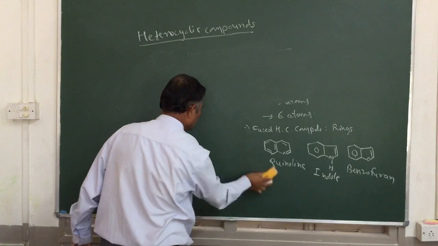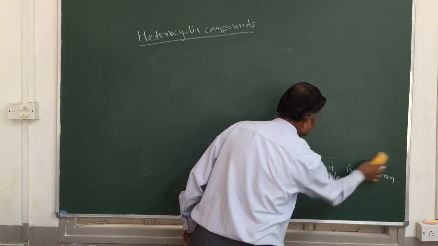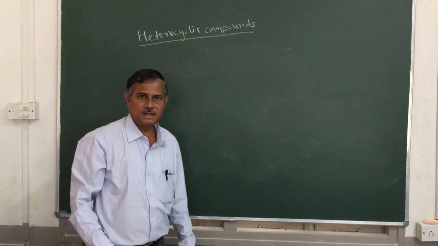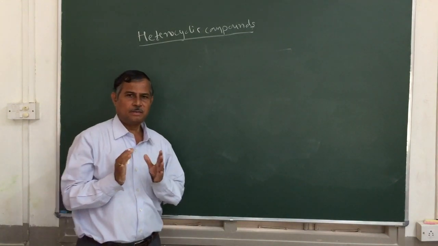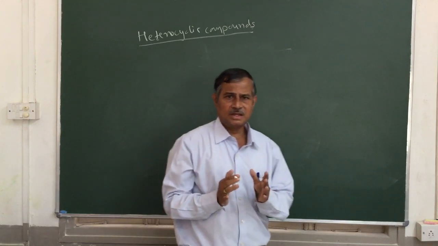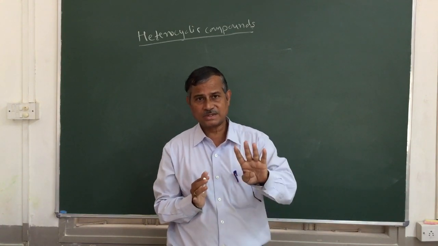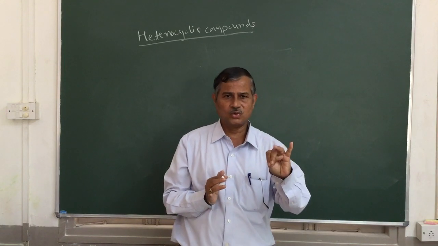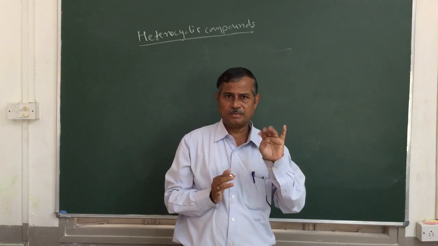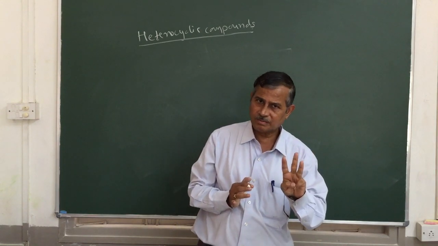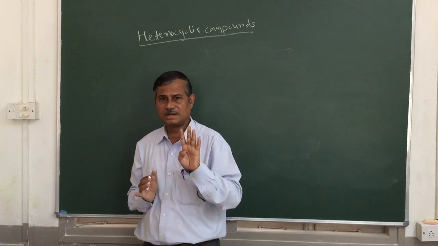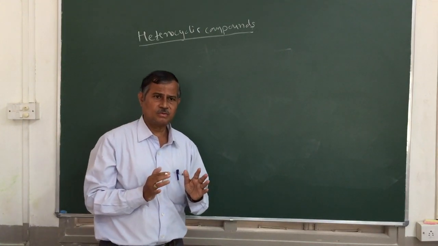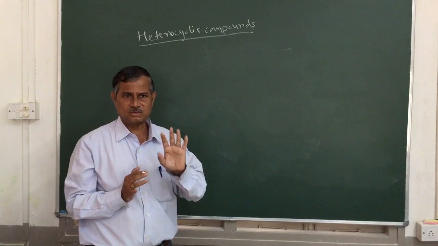After this, we will go for the very important part of this chapter. That is, we are going to study the molecular orbital picture of the 4 heterocycles. One is pyrrole, furan, thiophene, and pyridine. That means 3 5-membered heterocyclic compounds and 1 6-membered heterocyclic compound. So it is very important in view of the examination. Out of 4, definitely 1 is going to be asked.